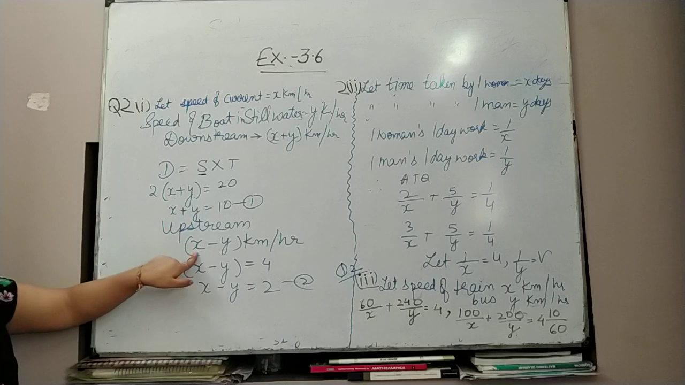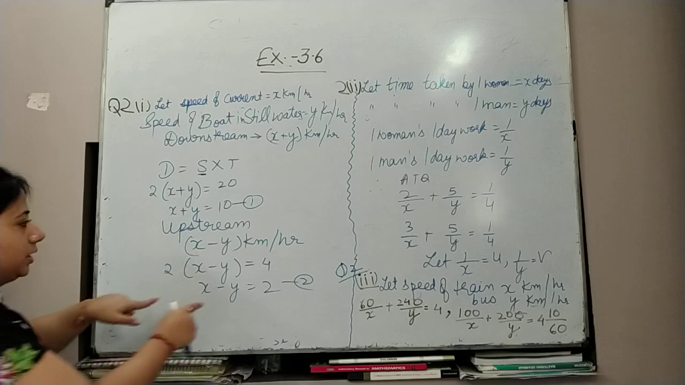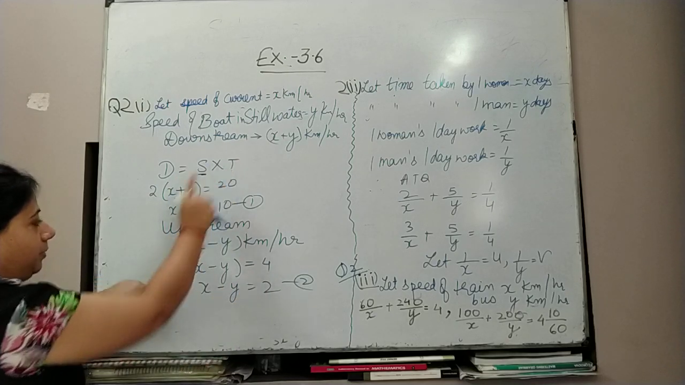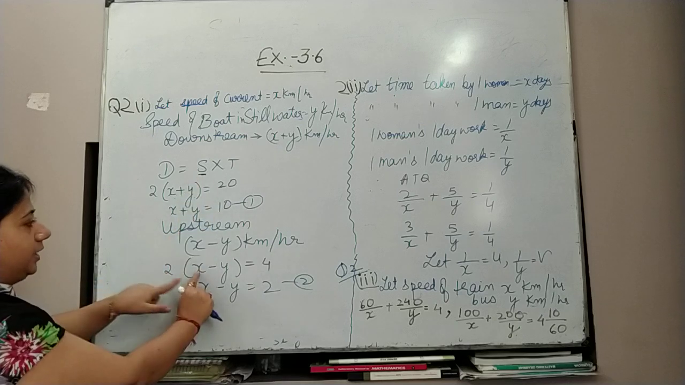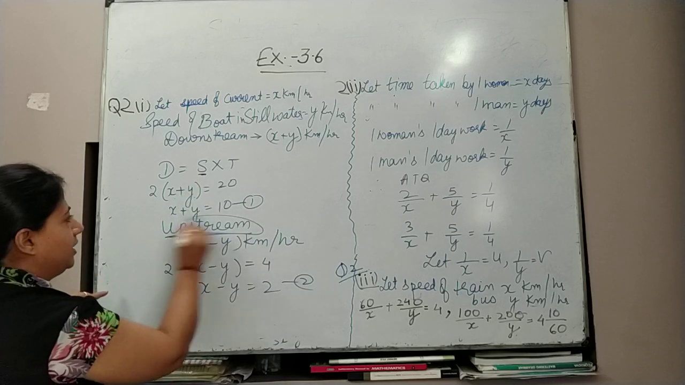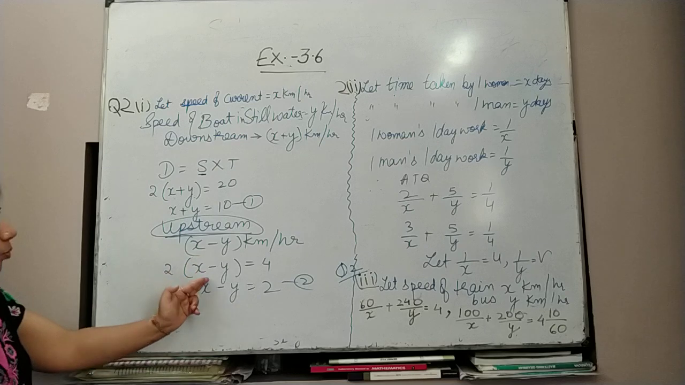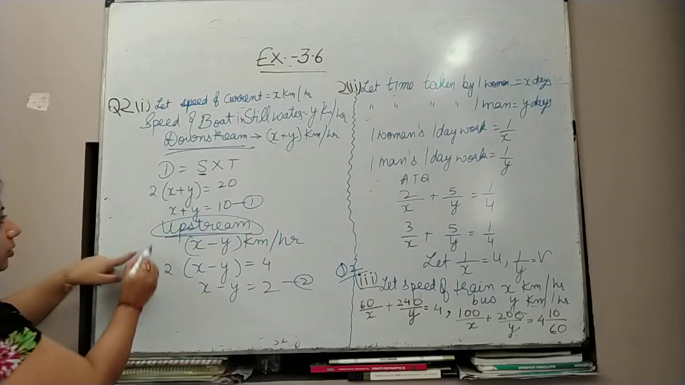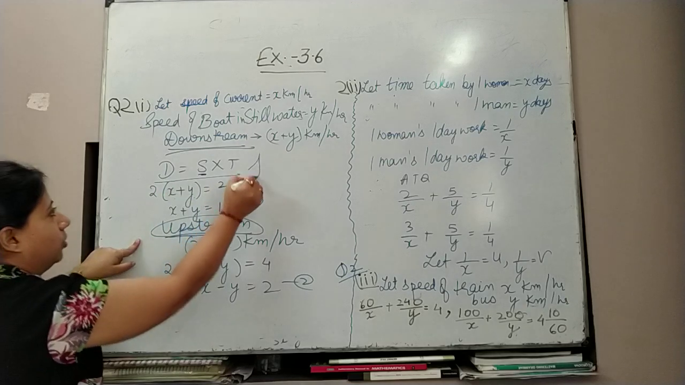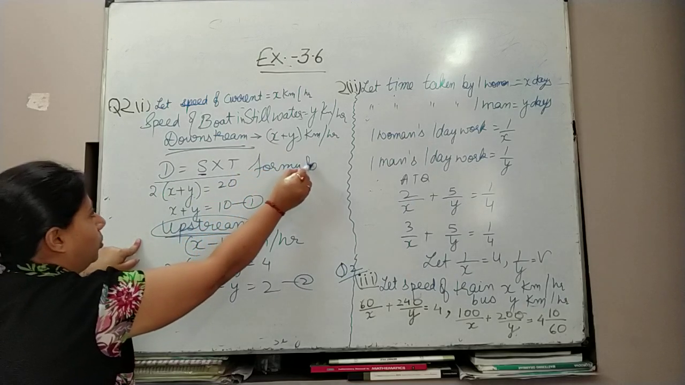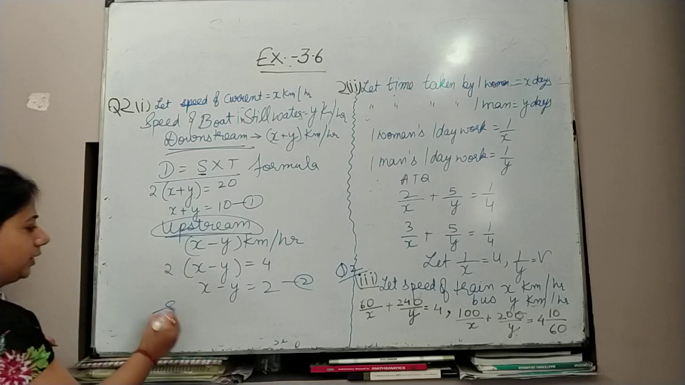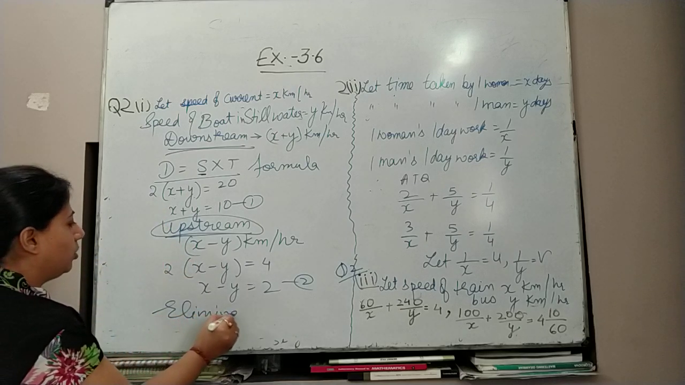Now the second equation: she is rowing upstream 4 km in 2 hours. 4 km is the distance. Time is 2 hours. Speed in the upstream case is x minus y, and in downstream it is x plus y. Just substitute the values in this formula, and you will get two equations. Then solve the equations by the elimination rule.